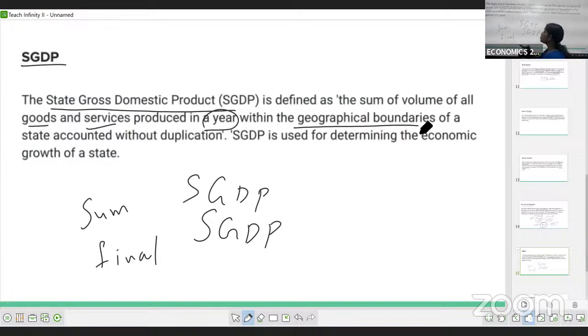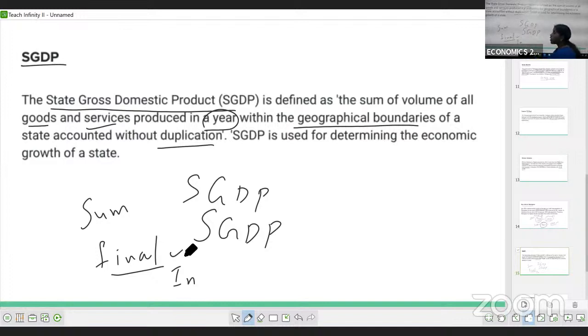So there should not be duplication, which means it should not be repeated. That's the reason we have to take the final value. If we take intermediary goods, there is a chance of repeating the value of the good. So only the final values we have to consider.